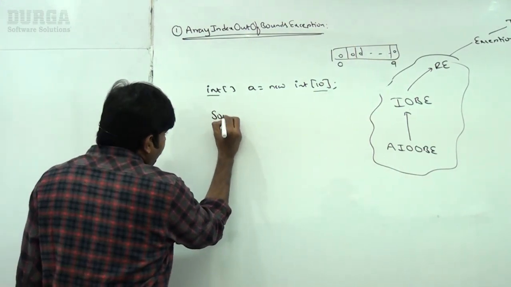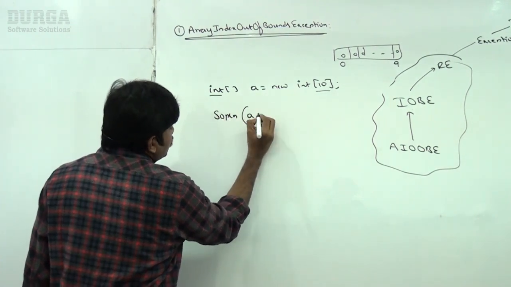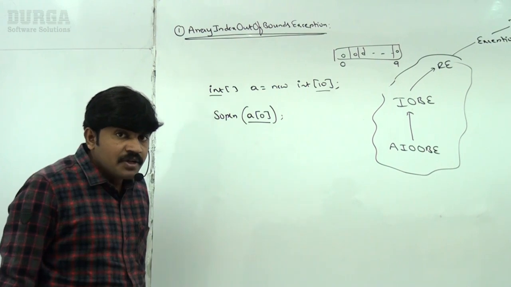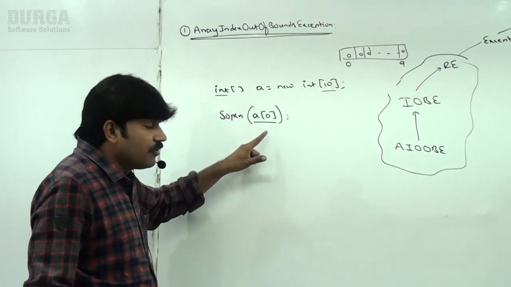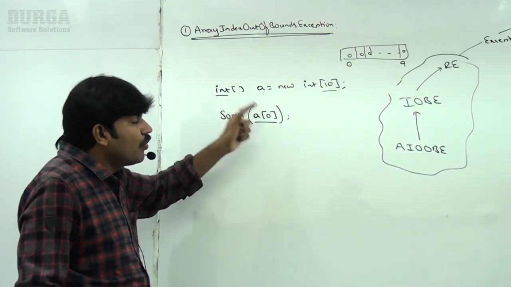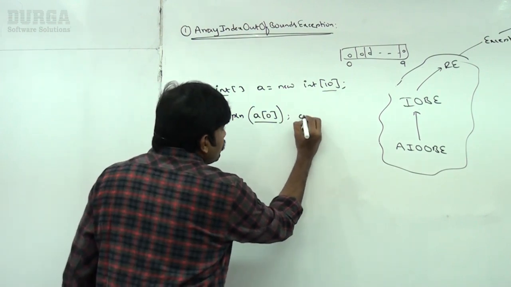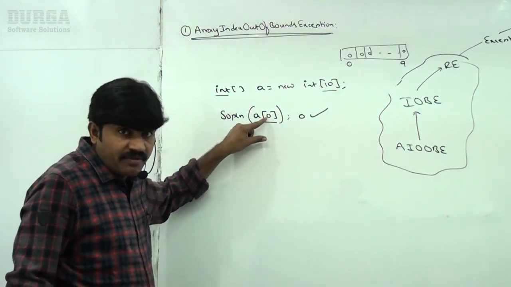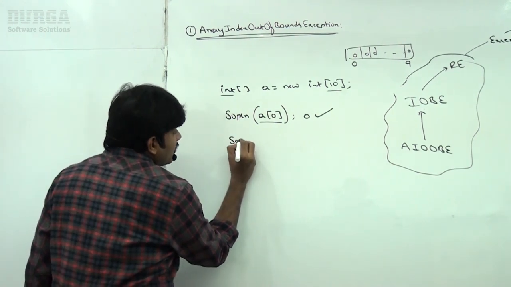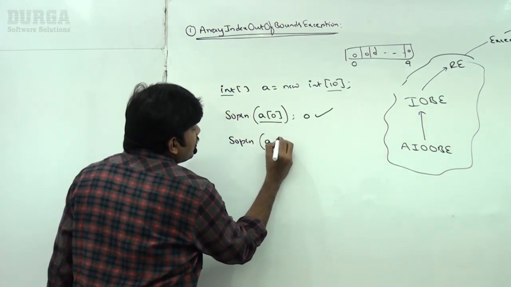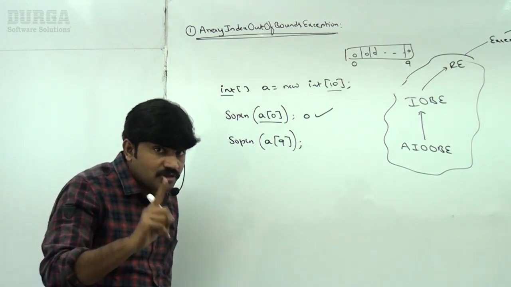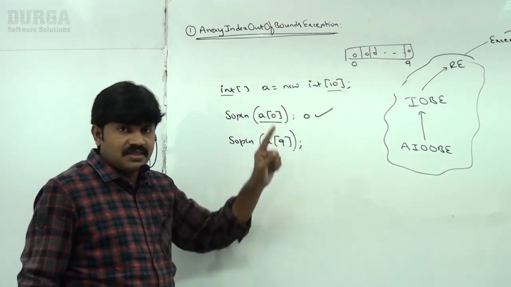Now I'm trying to access System.out.println(a[0]). What is the element at index 0? 0. It is perfectly valid because it is a valid index. Now System.out.println(a[9]). 9 is also a valid index if the array size is 10.